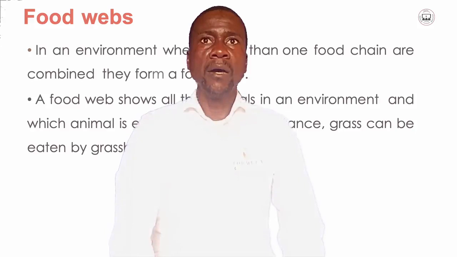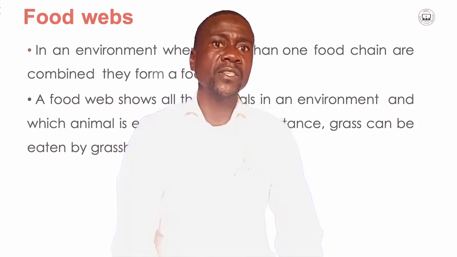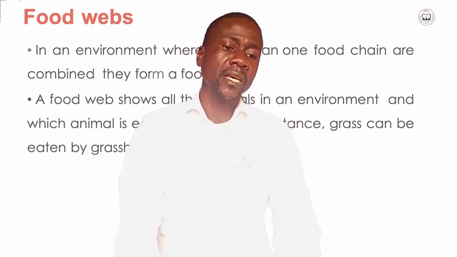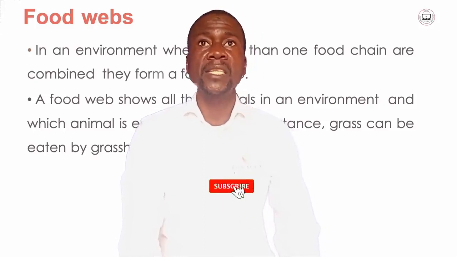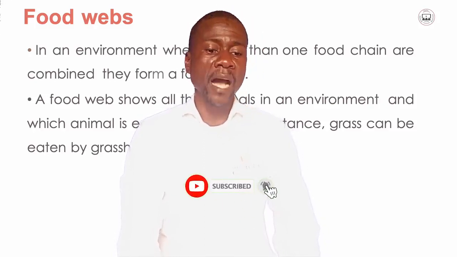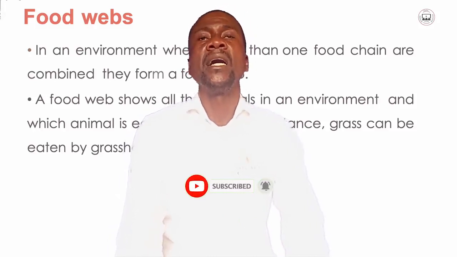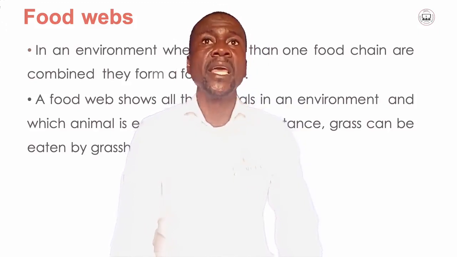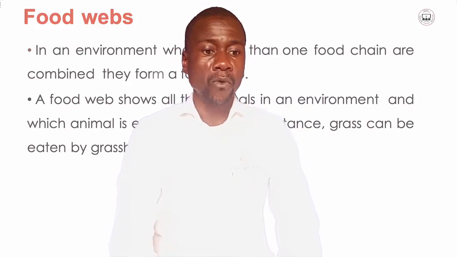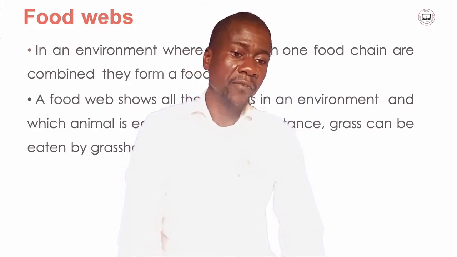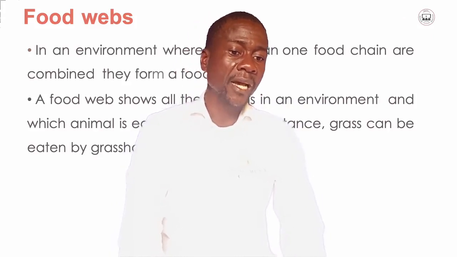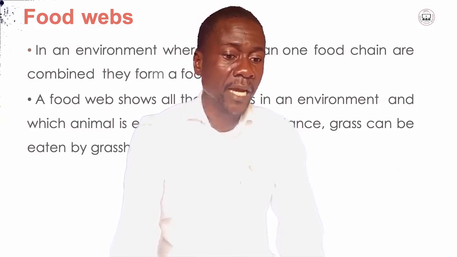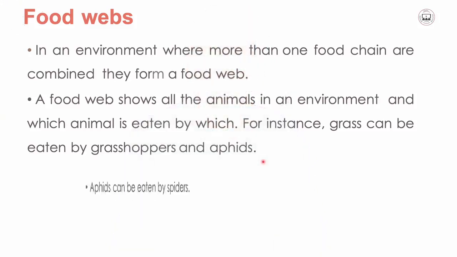So, plants are now producers. Grasshoppers and aphids are regarded as consumers. Grasshoppers eat grass. At the same time, aphids also eat the grass, which means there is a food web whereby different animals are feeding on the same type of food at the same time in that environment.